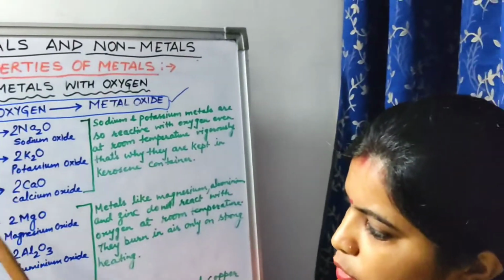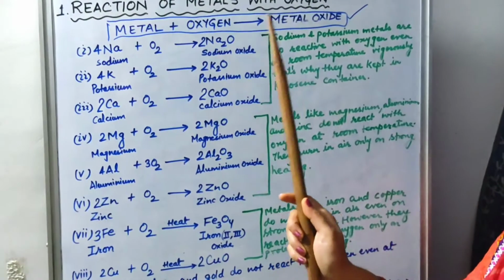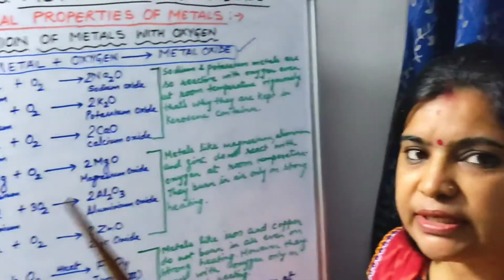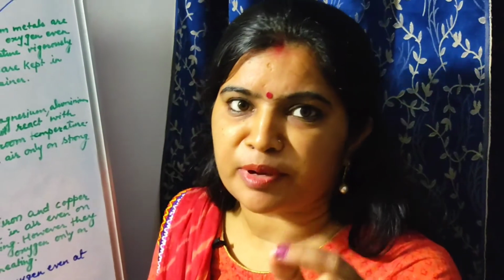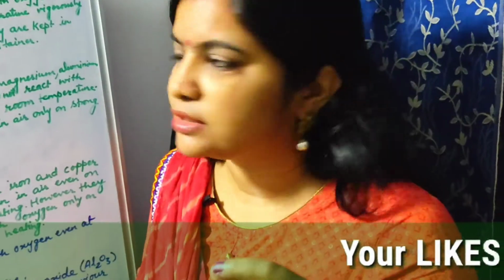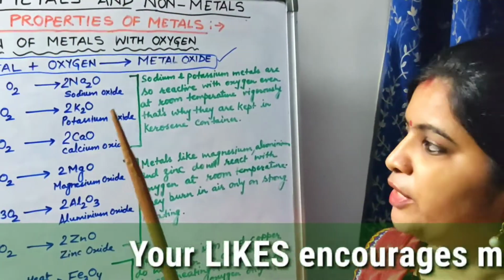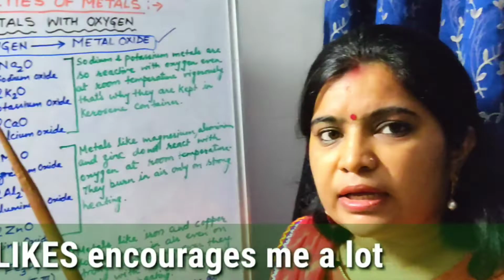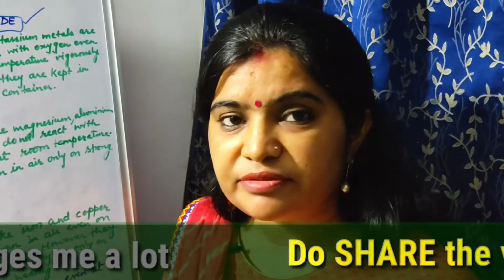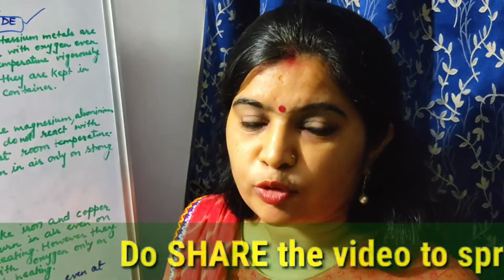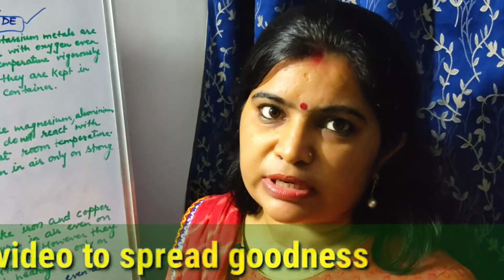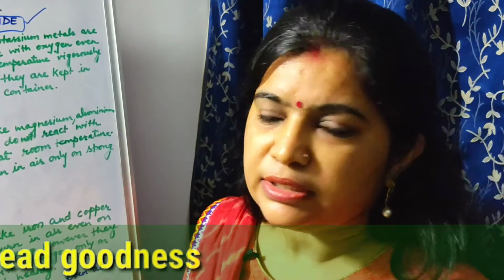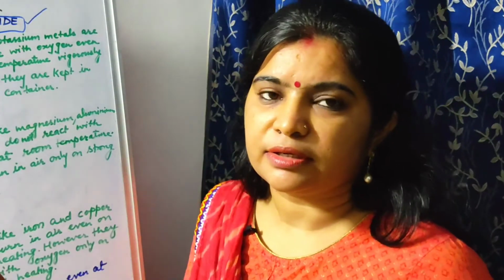See children, all the metals have tendency to combine with oxygen to form metal oxides, but their capacity, their tendency is different while reacting with oxygen. This is the key point which you have to remember as far as your examinations are concerned. Because you have already studied the reactivity series in class 8, I hope you remember it. If not, you can see it in my video clip. I will post the reactivity series of the metals there.